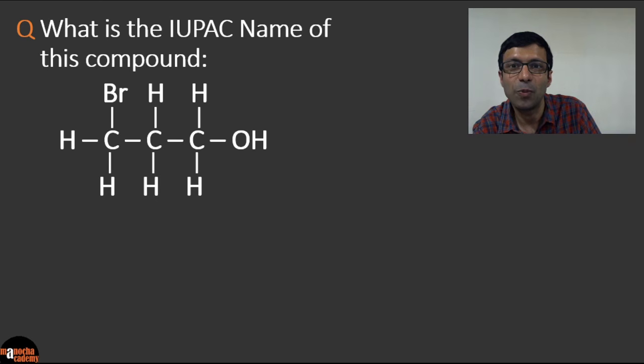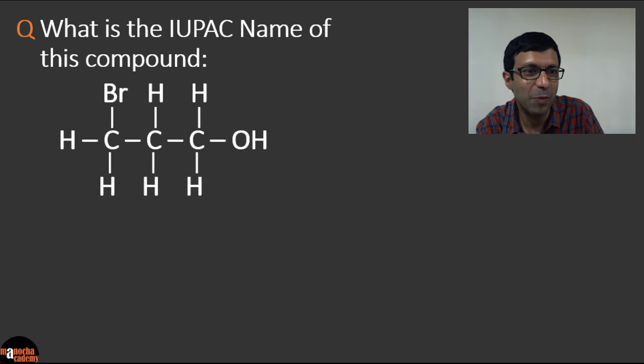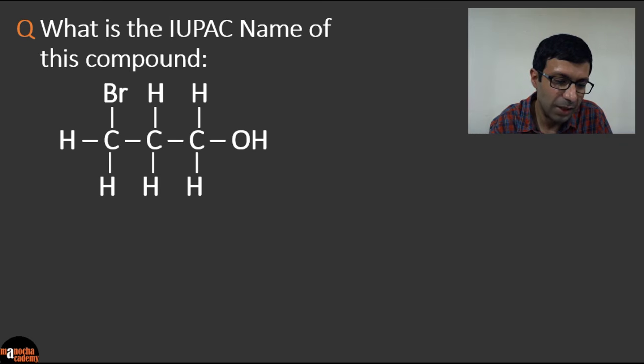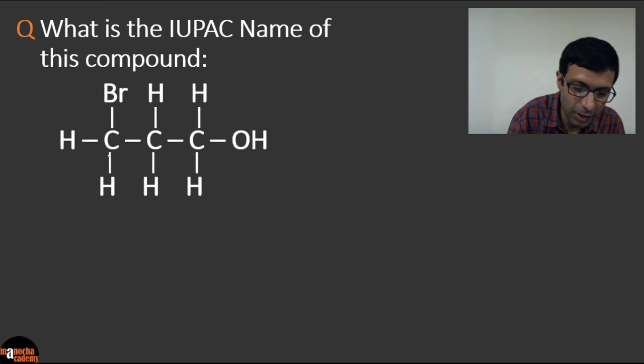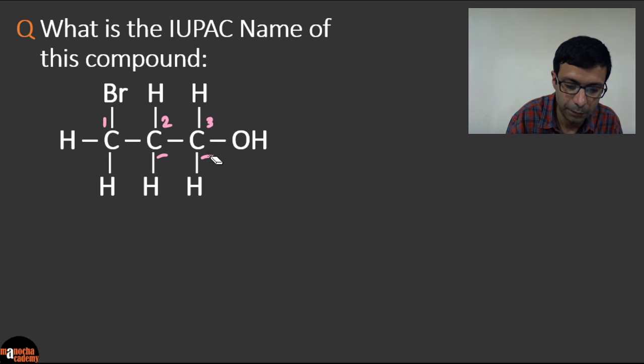So what is the IUPAC name of this compound? Another IUPAC naming. Do you guys want to try this? Okay. So again, first look at the longest carbon chain here. So what is our longest carbon chain? We have 3 carbons. Okay. And let's number them forward and backwards. So we have a 3 carbon chain here, and we are going to number this forward and backward here.